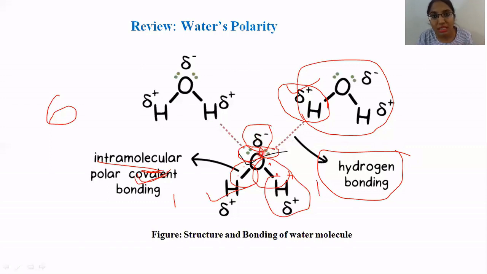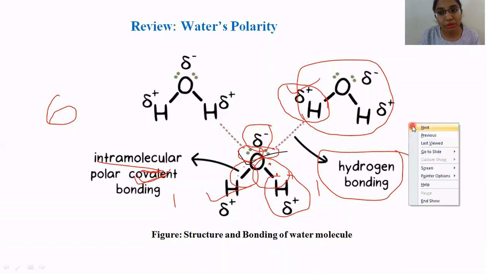It is not necessary that hydrogen bonding takes place only with oxygen. Remember, in the case of hydrogen chloride, HCl, Cl is again highly electronegative, so it is going to pull the hydrogen of another HCl molecule, and there they can also form hydrogen bonding. So I hope hydrogen bonding and the concept of covalent bonding inside the water molecule are clear. Now, once you have understood it, let's move forward and discuss the main properties of water.